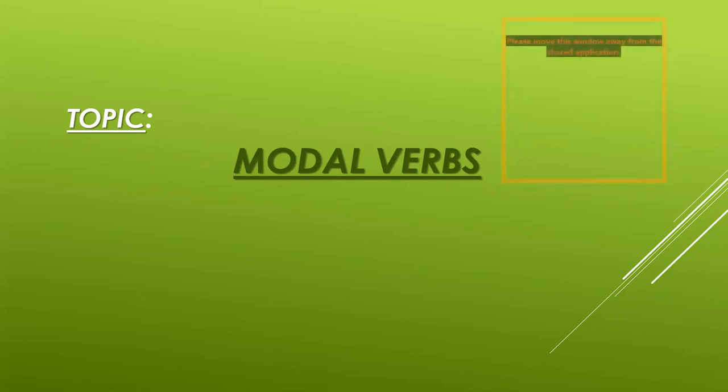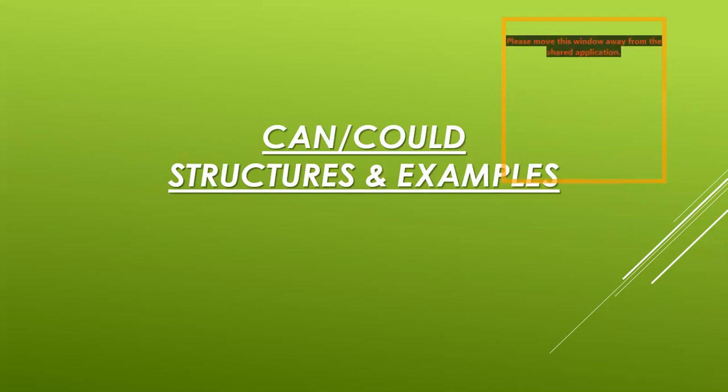Okay. Now these are very easy. Try to understand and concentrate on the topic. Take a rough notebook with you and write the important points which you want to note down in that. Now I'm showing you the structures and examples for can and could. Can is the present form of the modal verb and could is the past form of the modal verb.